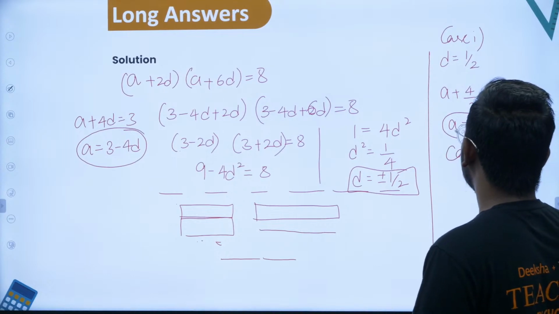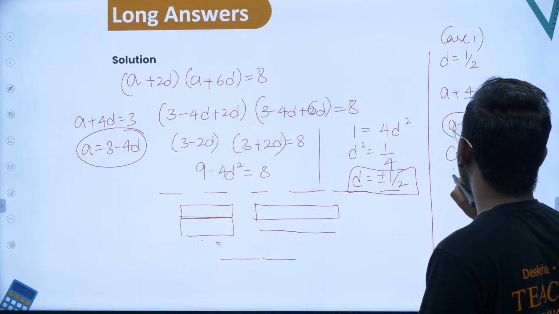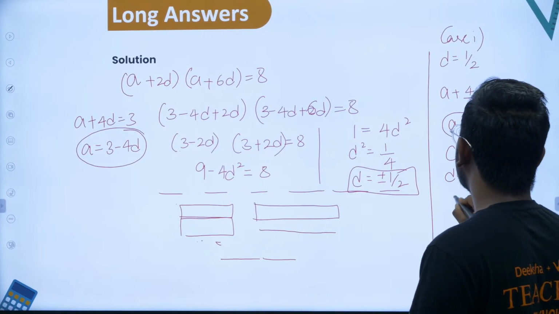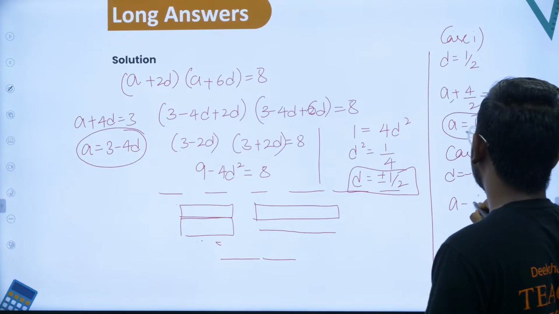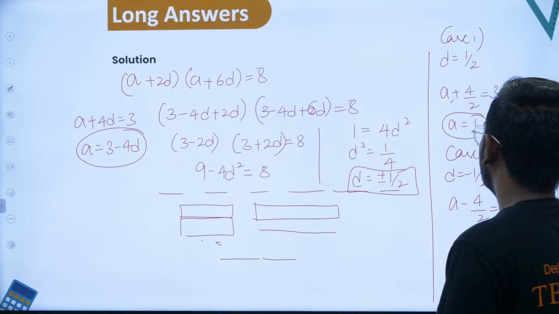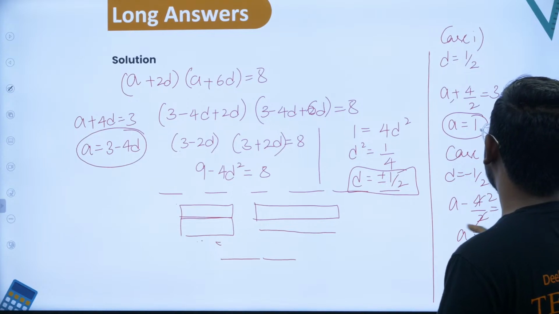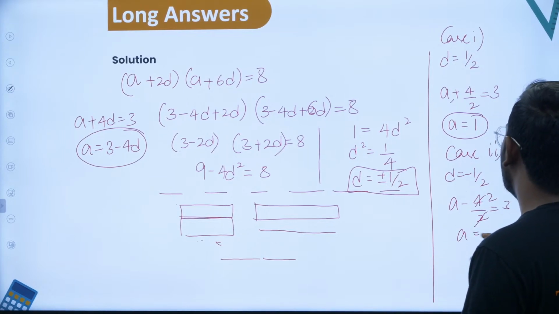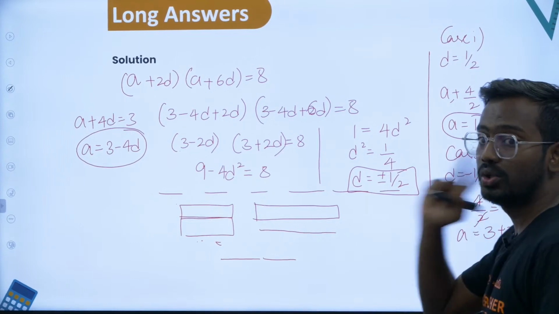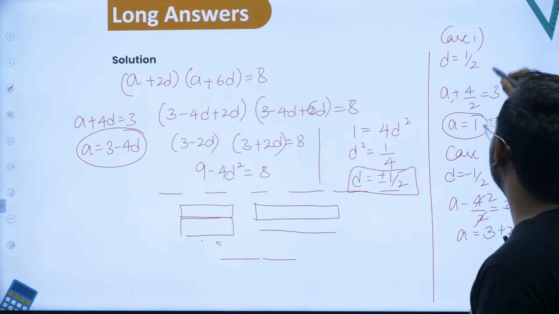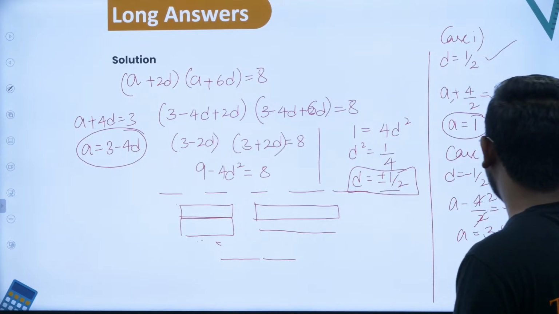In case 2, if d is equal to minus half, then what is a? A minus 4 by 2 is equal to 3. So if you shift it to the right side, a is equal to 3 plus 2, which is 5. So you've got two values now. If d is equal to half, a is equal to 1. If d is equal to minus half, then a is equal to 5.